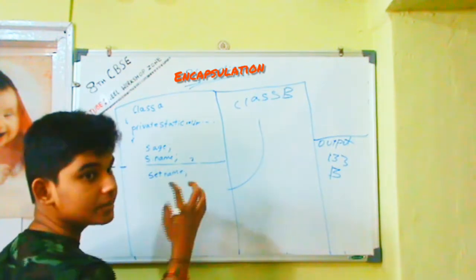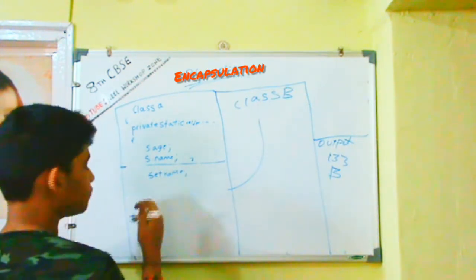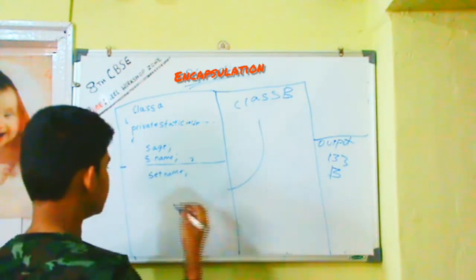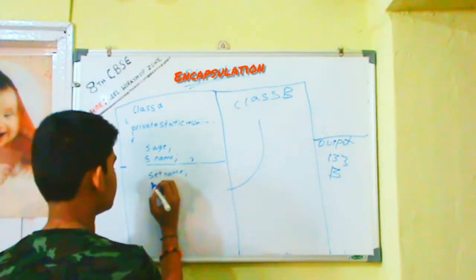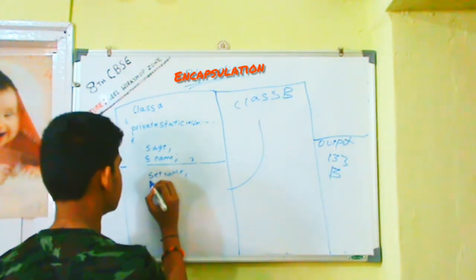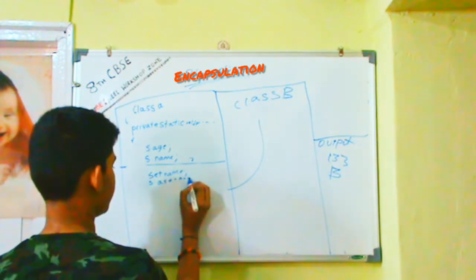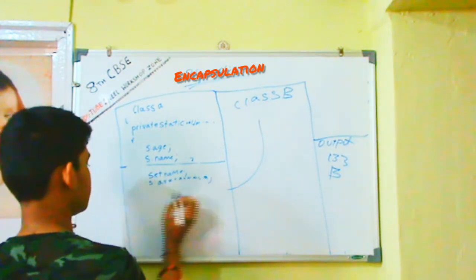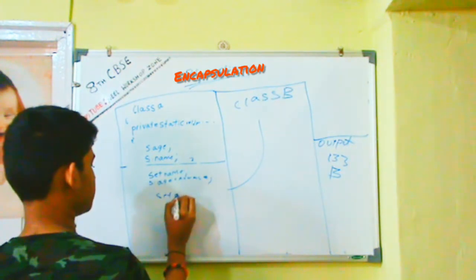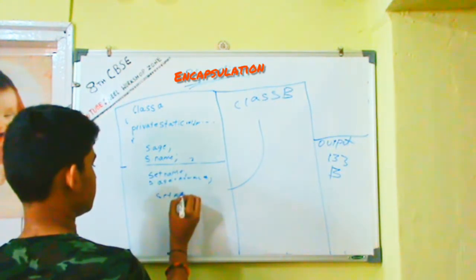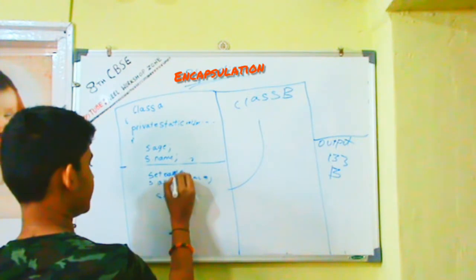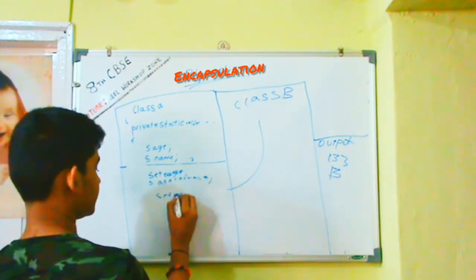This is just an example, don't try writing this, it's a lot different. I'll show it in the practical video, as I've said like 2 to 15 million times. Set age, not name, set name,